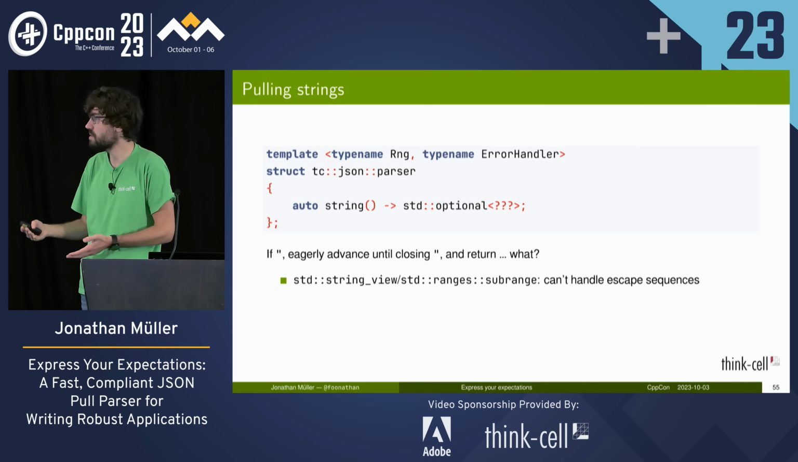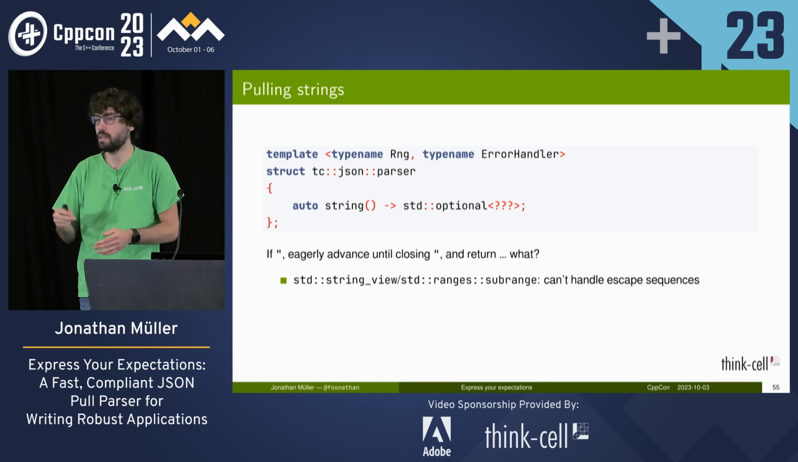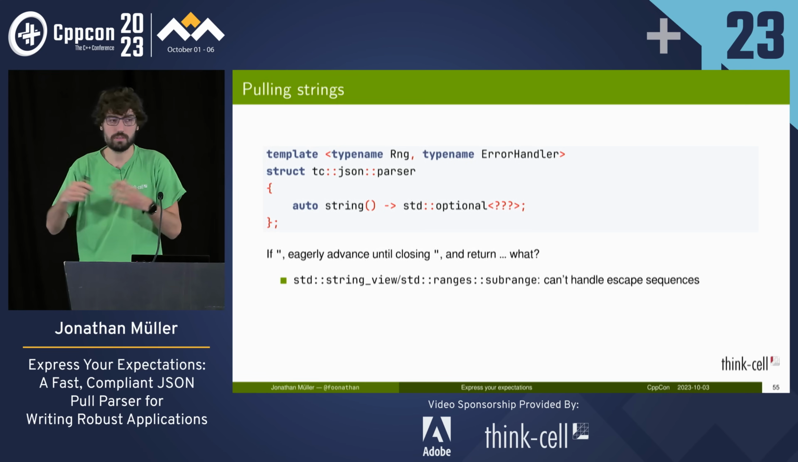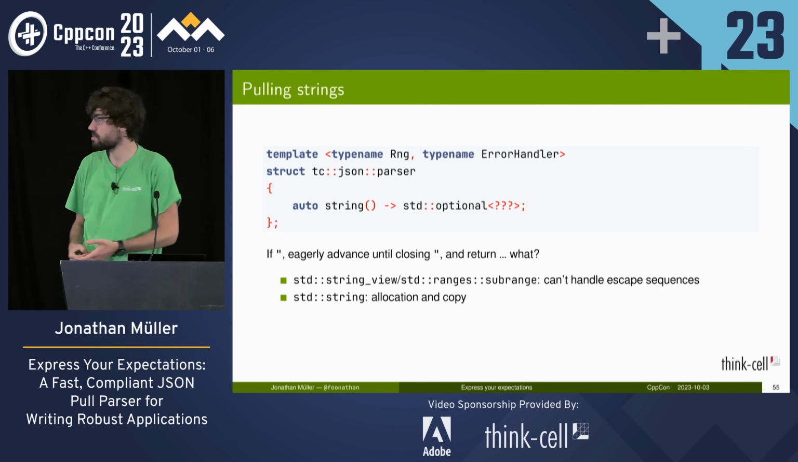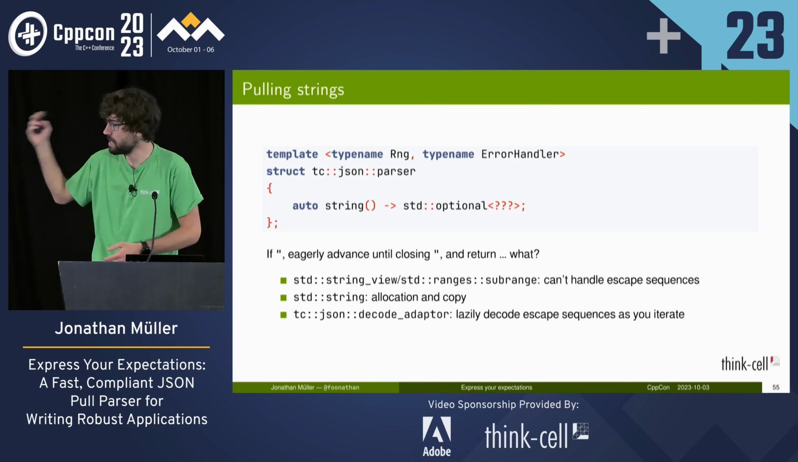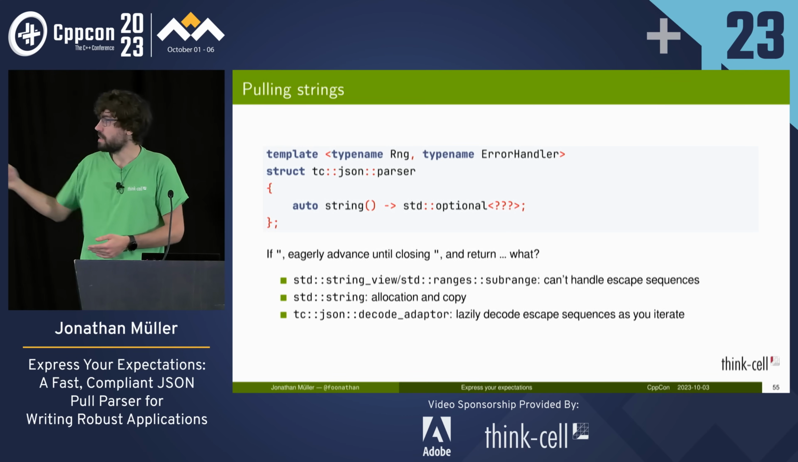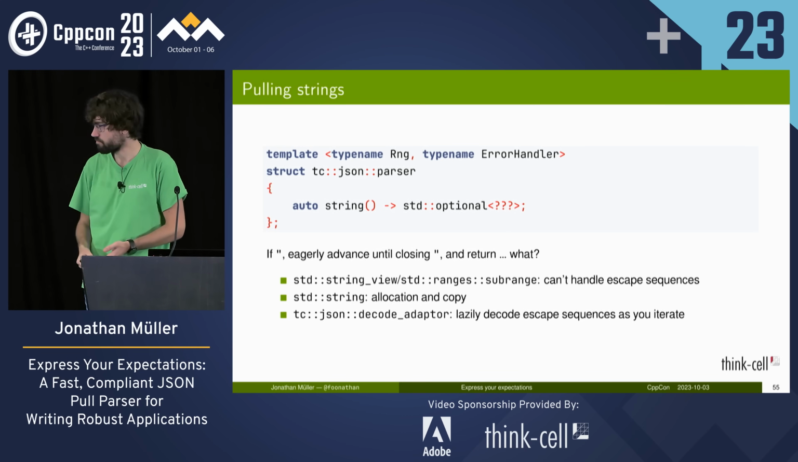So we could use a string view or subrange, but that doesn't work with escape sequences. In JSON, \n is a backslash and an n, but we want to turn that into a single character, the newline character. So we could use std::string, but this does an eager allocation and copy. So instead, we can use ranges code. In our implementation, we return a decode adapter, and as you iterate over it, it will decode the characters.